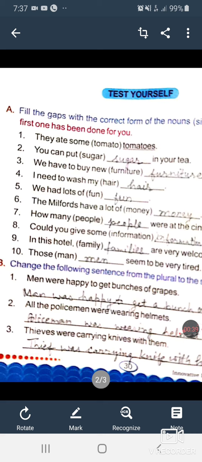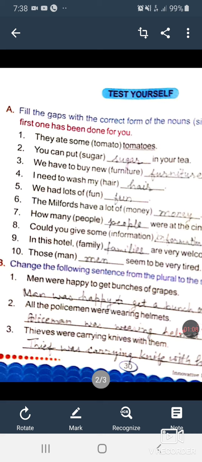The word tomato is in brackets and you are to write it in the gap. What will you write here? Tomatoes. As you have learnt in your early childhood, potato, potatoes, tomato, tomatoes. So you are to add es with tomato. Next, second, you can put dash in your tea.